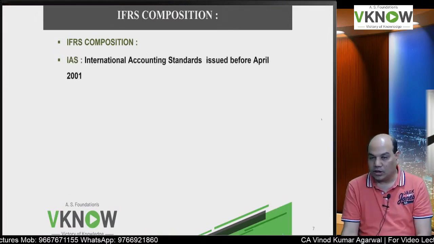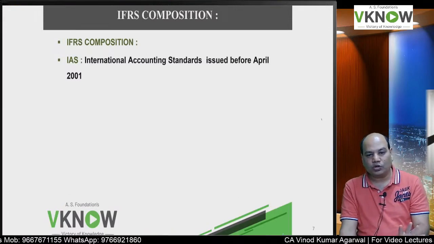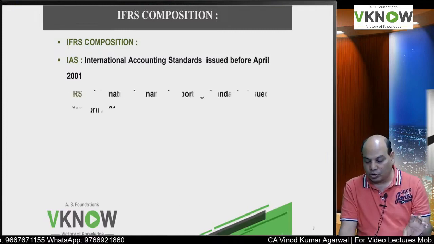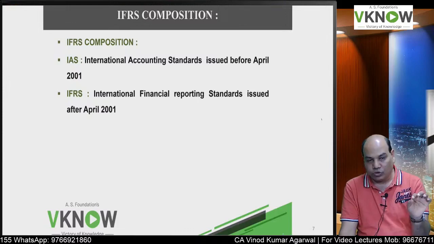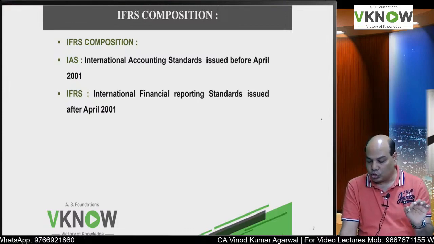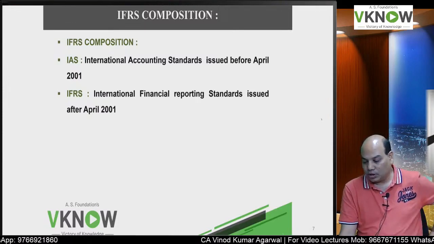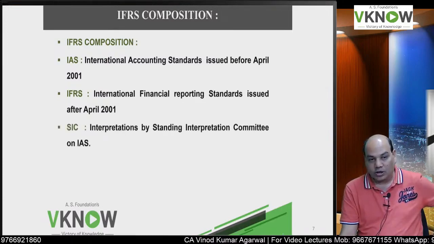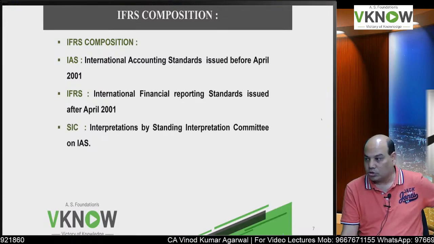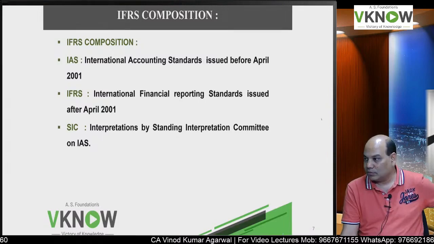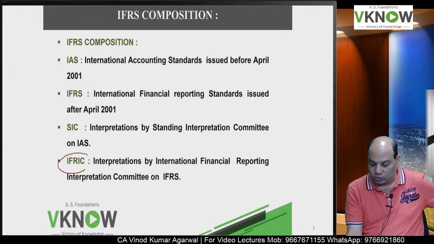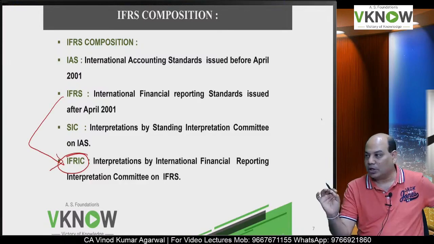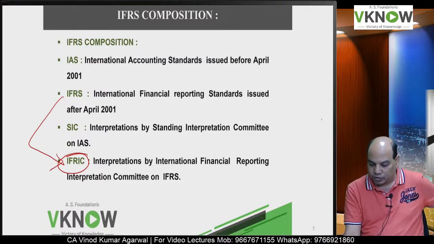Okay, IFRS composition now. So what you have to study in IFRS? You have to study International Accounting Standard number from 1 to 41, IFRS which were issued by IASB after April 2001, SIC which were the interpretation issued by IASC for IAS, and IFRIC. What is IFRIC now? IFRIC is the interpretation of IFRS.